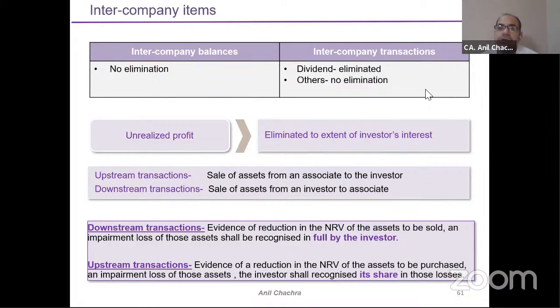But we don't need to eliminate the balances as we covered under Ind AS 110, because we are not applying the line by line model. If there is an unrealized profit between the associate and another entity, we need to eliminate it. That's it. We don't need to eliminate all the balances lying in the associate's and the other entities' accounts.